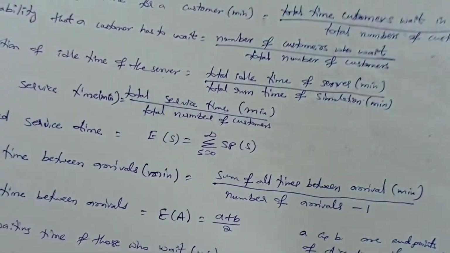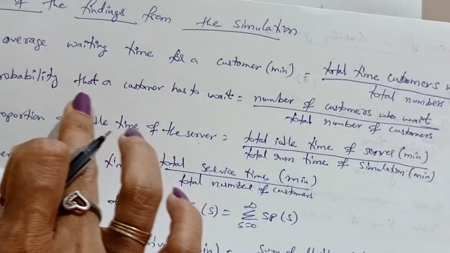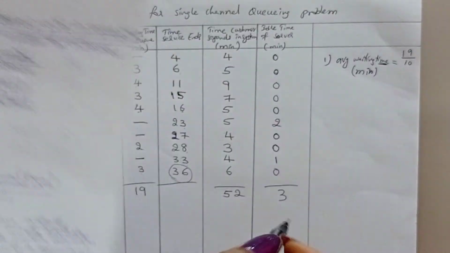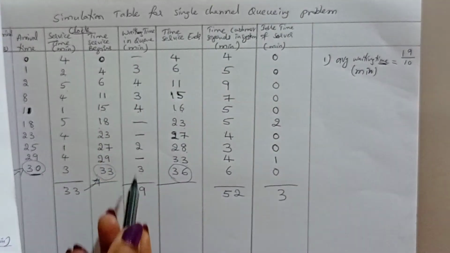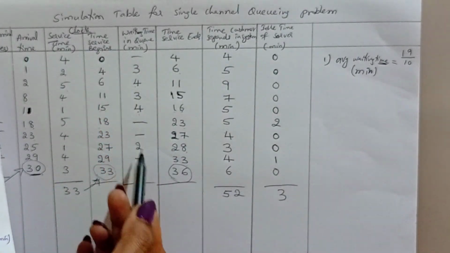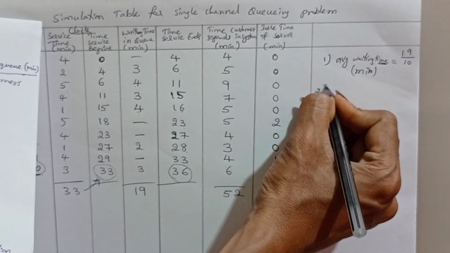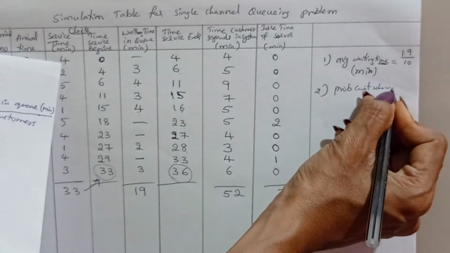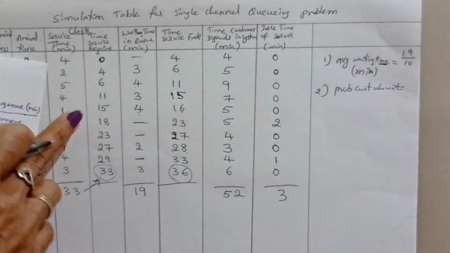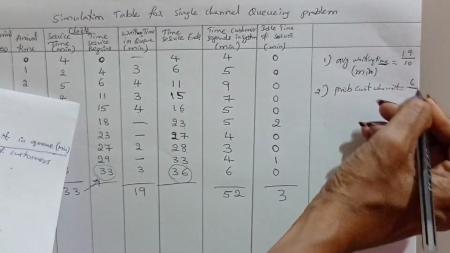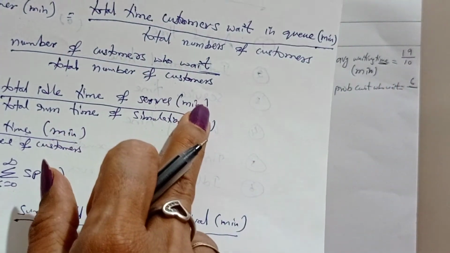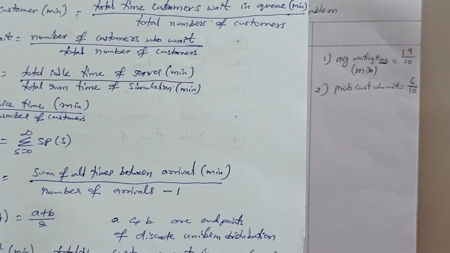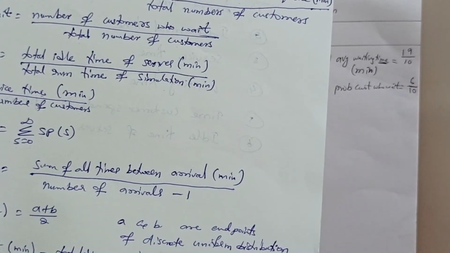Randomly, I'll calculate one more. That is the probability that a customer has to wait. That is the number of customers who wait. How many customers are waiting? Actually, see here, one customer, 2, 3, 4, 5, 6 customers waiting. So now this probability of customers who wait is total number of customers waited, 6, divided by total number of customers, 10. This is actually a probability, so no need to represent the time, minutes, units.